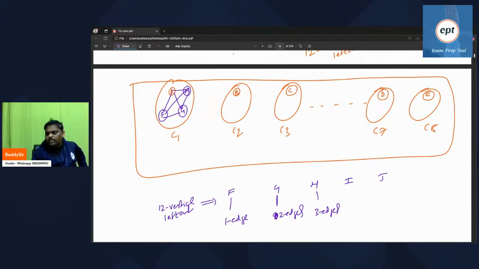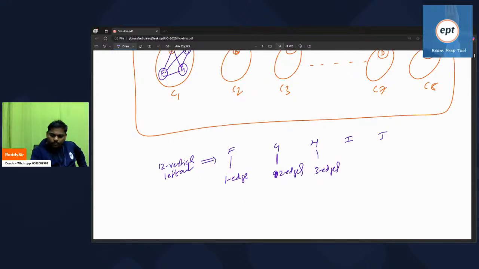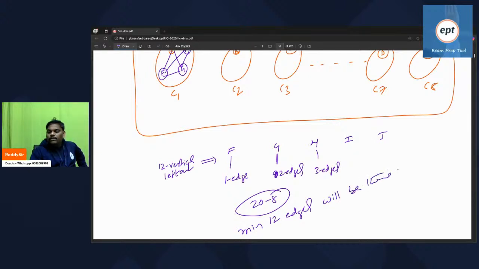Because it is not a forest, for one vertex, maybe more edges will come. So 20 minus 8 is 12. Minimum 12 edges will come. It is not always one, sometimes it increases also. Minimum 12 edges, which is nothing but at least n minus k edges.